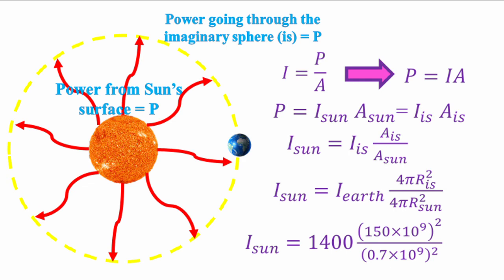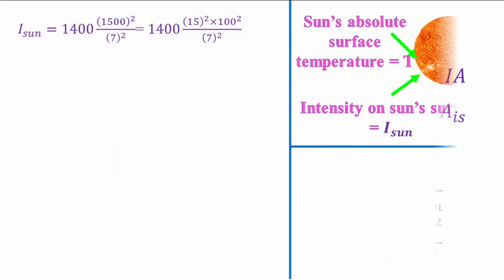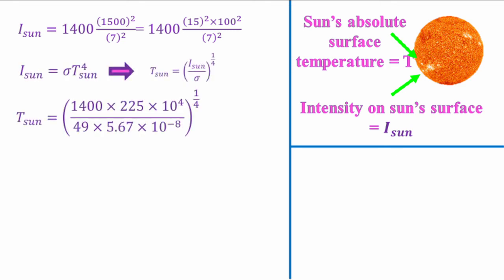So we won't find the exact answer, we'll just simplify it a bit, and then we will substitute it into Stefan's law. So we write Stefan's law, we make the temperature the subject, and then we substitute the values. I simplified I_sun a little bit. I squared the 15 and the 7, and I've written the 100 squared as 10 to the power 4, and then we take out our logbook.